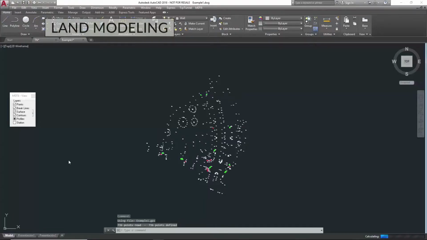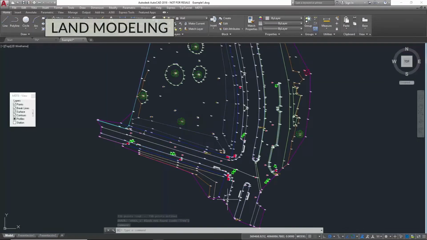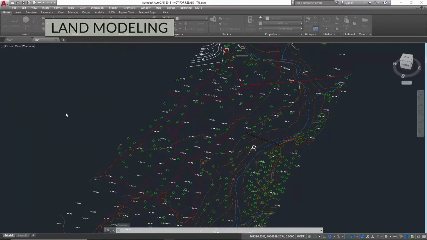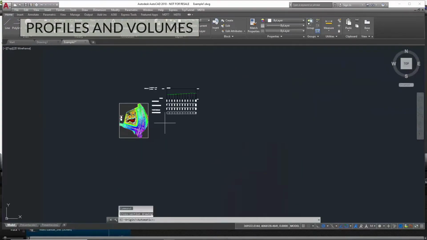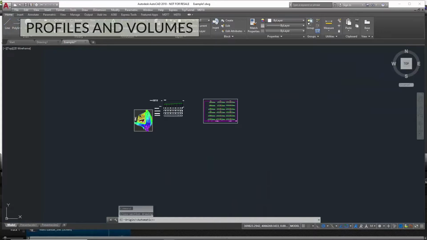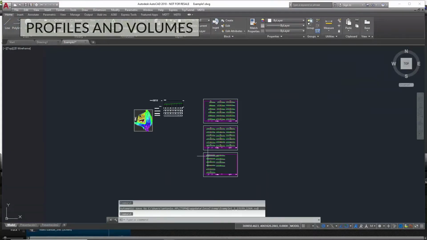A digital model is built from points and break lines that are drawn automatically or defined interactively. The application also generates contour lines. Profiles and cross-sections are drawn quickly, in the style selected by the user.